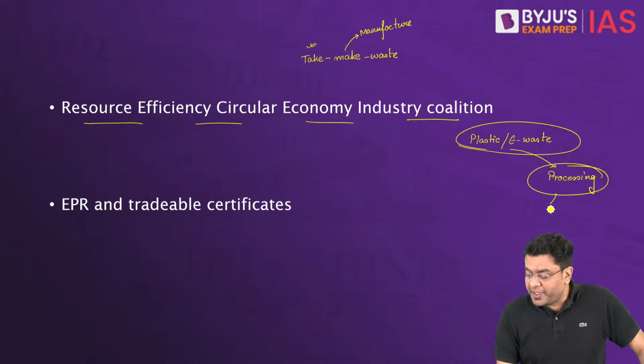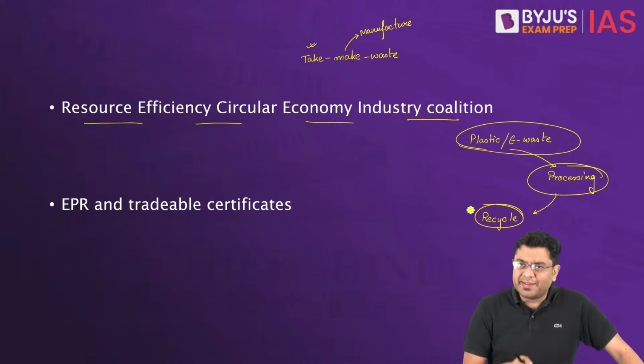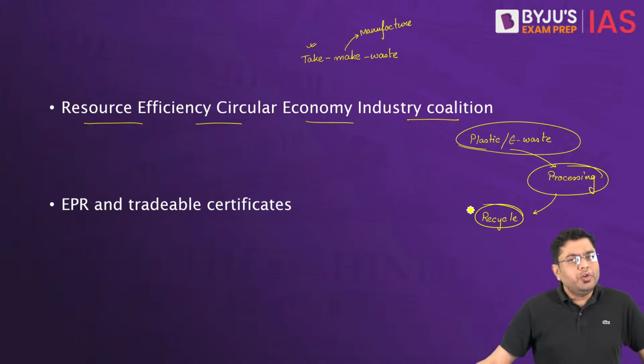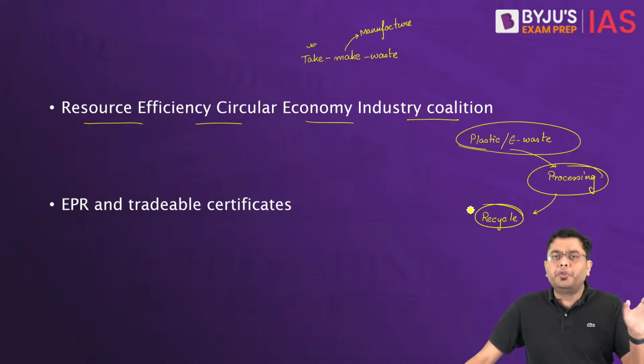And when you process it, you basically can sell it in the commodities market, exchange it in the commodities market as well. And that comes under the phase of recycle, where you retain certain important products and you sell off the rest or you dispose of the rest.